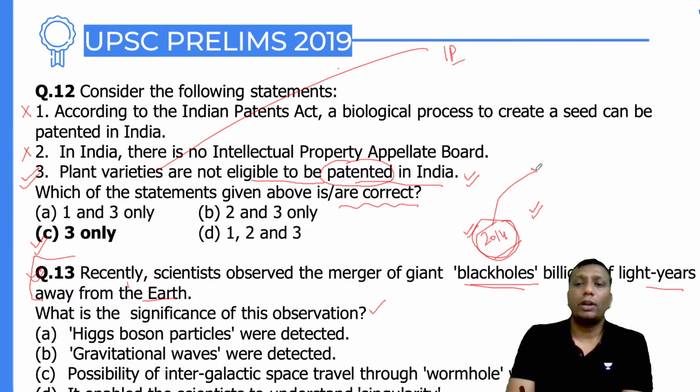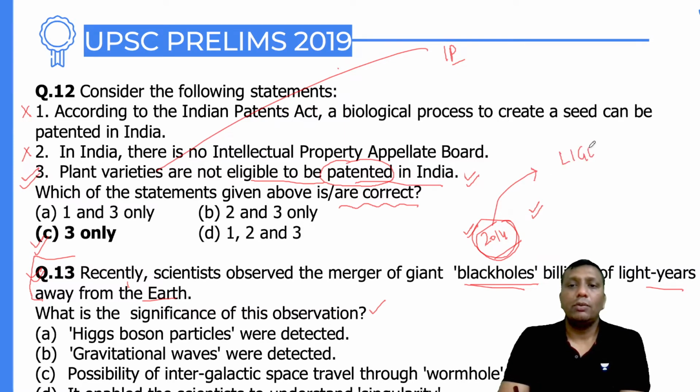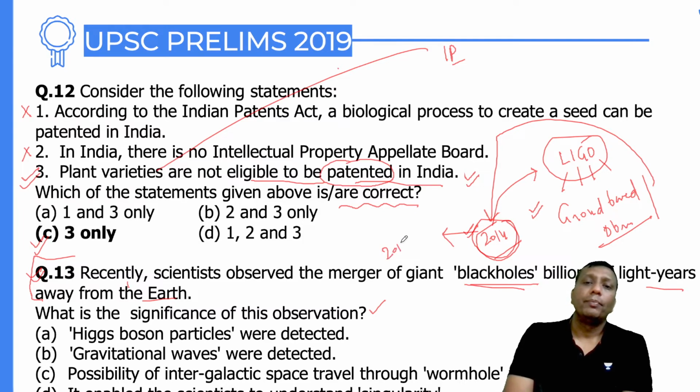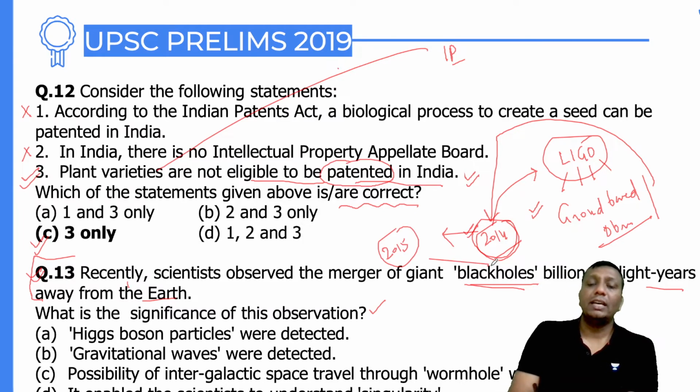Actually, in 2014, under the LIGO experiment, the Laser Interferometer Gravitational-wave Observatory, a ground-based observatory, with the help of this observatory we detected the presence of gravitational waves. In 2014 it was predicted, and in 2015 it was published in a paper. So 2014-15 was the year when the merging of two black holes gave the evidence of gravitational waves.